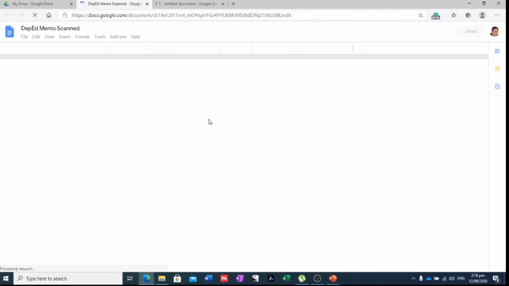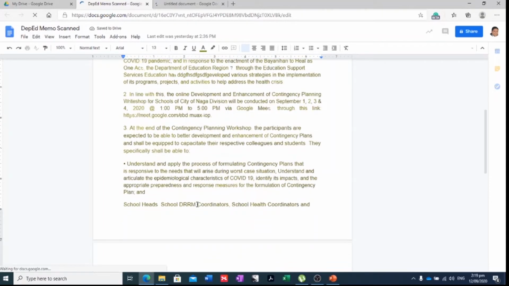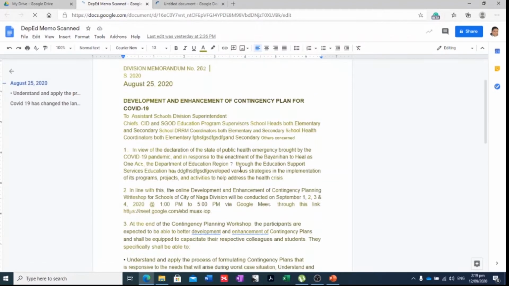Okay. So let's try to see how we can actually correspond together using Google Docs, Google Documents. What we can do is, if we're given a file, we can actually do some commenting. So we can comment on each part. For example, this part here, in view of the declaration of the state of public health emergency brought by COVID-19. Say, for example, I want to have this rephrased. So I'll just highlight it by left clicking and dragging to the portion that I want to be highlighted, and then you can see the comment icon is added here, right?